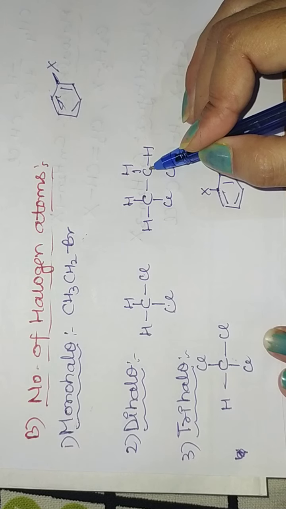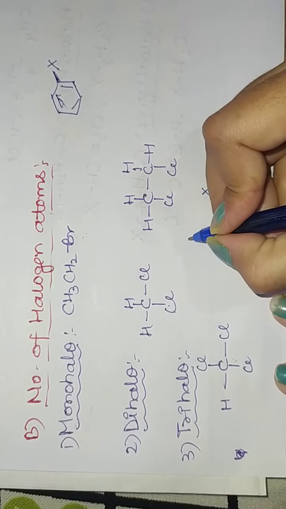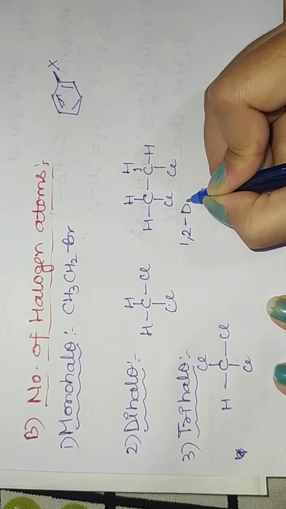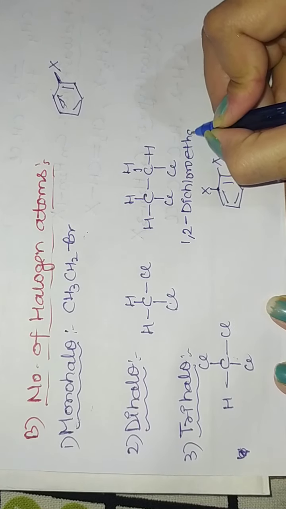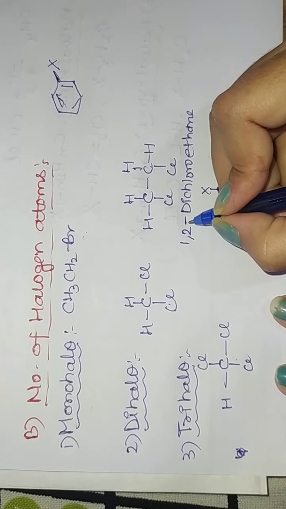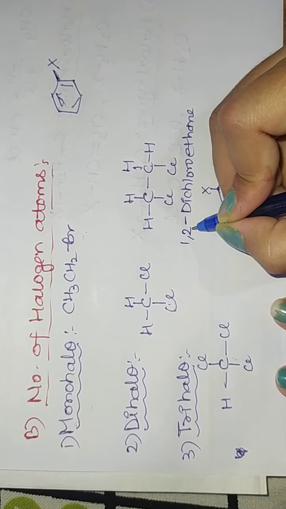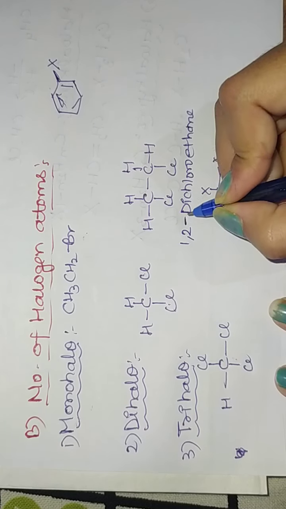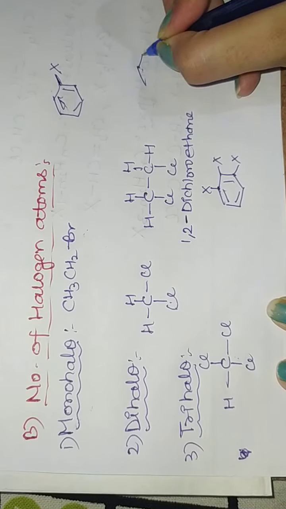In the next one, 2 chlorines are present. If I assume this is the first carbon and this is the second carbon, how do we write it? We write 1,2 hyphen dichloroethane. We have 2 carbons, so that is why ethane. Always remember, whenever we write a numeric part followed by letters, we have to put a hyphen. This is how it is represented.